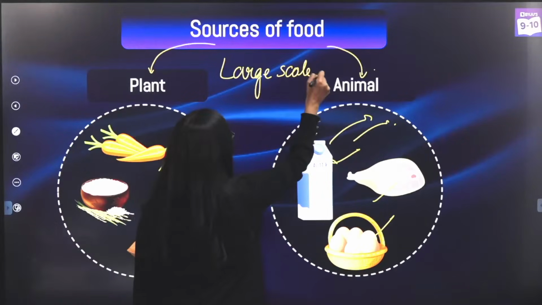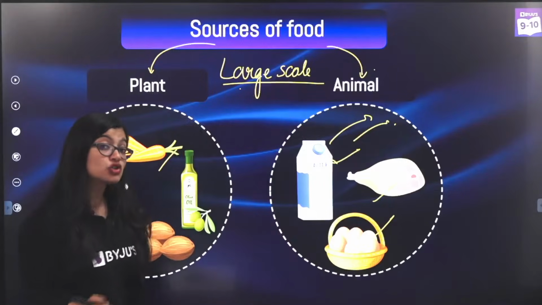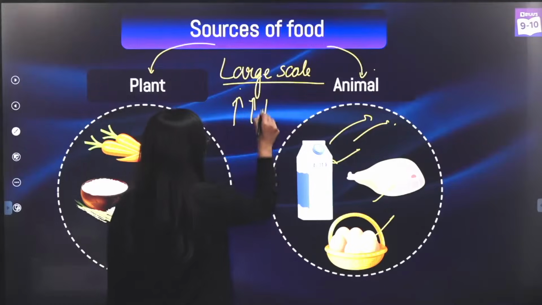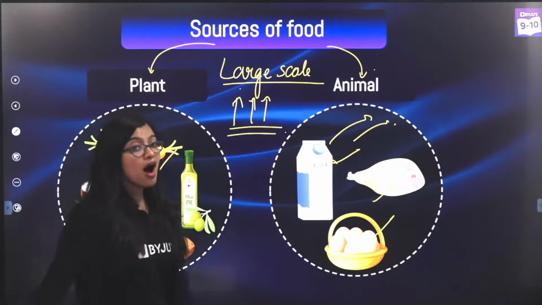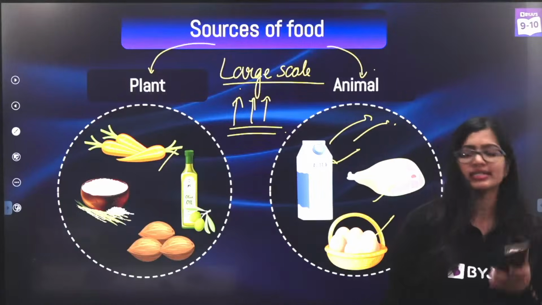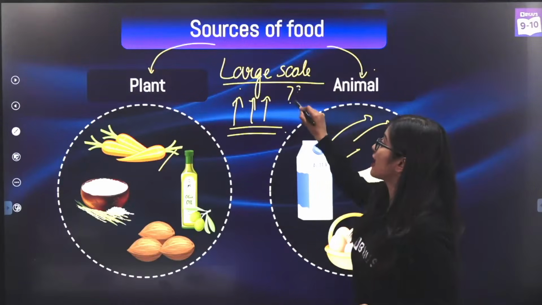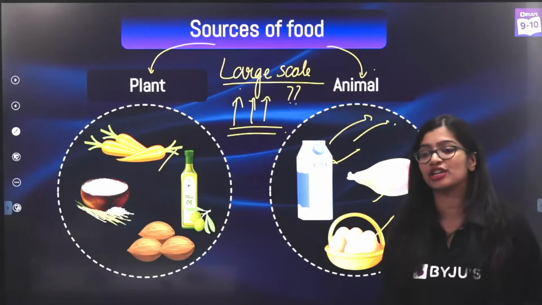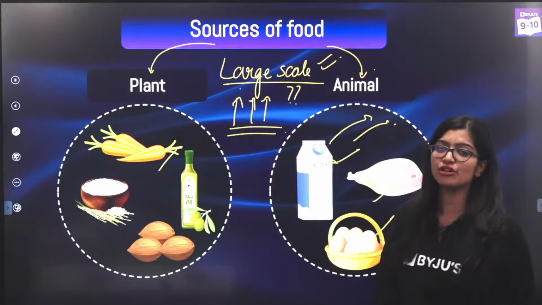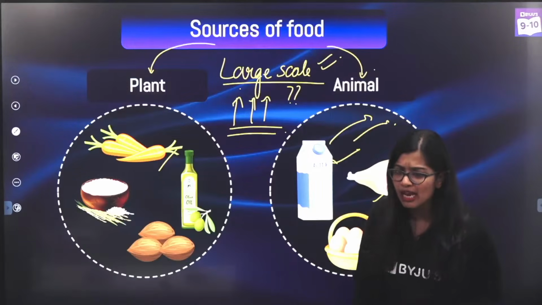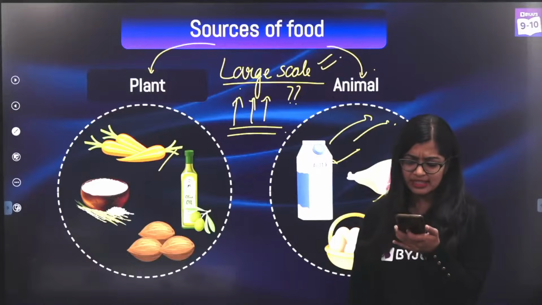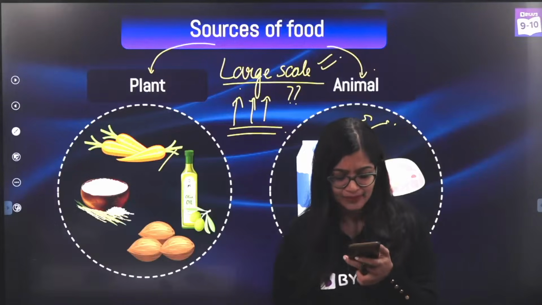Now, here we are talking about how these food sources need to be manufactured at a large scale, right? This is not something that we are going to be doing at a small scale, but rather manufacture is happening at a larger scale. So how do we manufacture it? Before I tell you how we manufacture at a large scale, you also need to tell me why we need to manufacture it. So can you tell me in the chat, what is the reason behind large scale manufacture of plant and animal based food? This is very simple and easy.